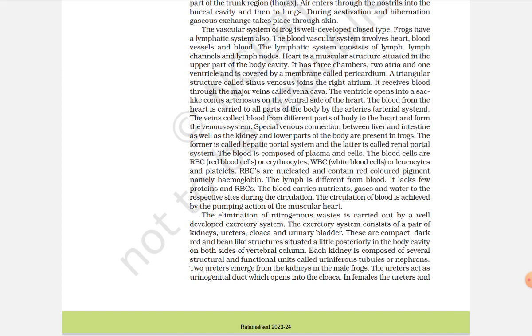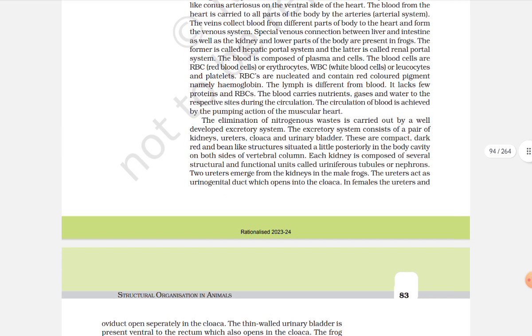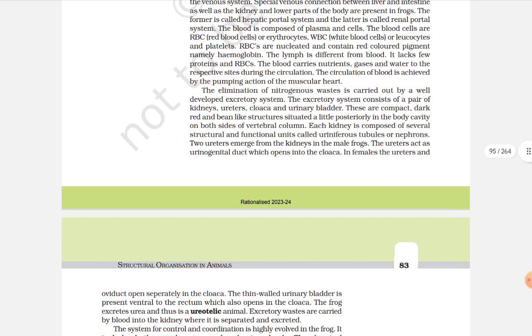The blood cells are RBC, red blood cells or erythrocytes, WBC, white blood cells or leukocytes, and platelets. RBCs are nucleated and contain a red colored pigment, namely hemoglobin. The lymph is different from blood. It lacks a few proteins and RBCs. The blood carries nutrients, gases, and water to the respective sites during circulation. The circulation of the blood is achieved by the pumping action of the muscular heart.